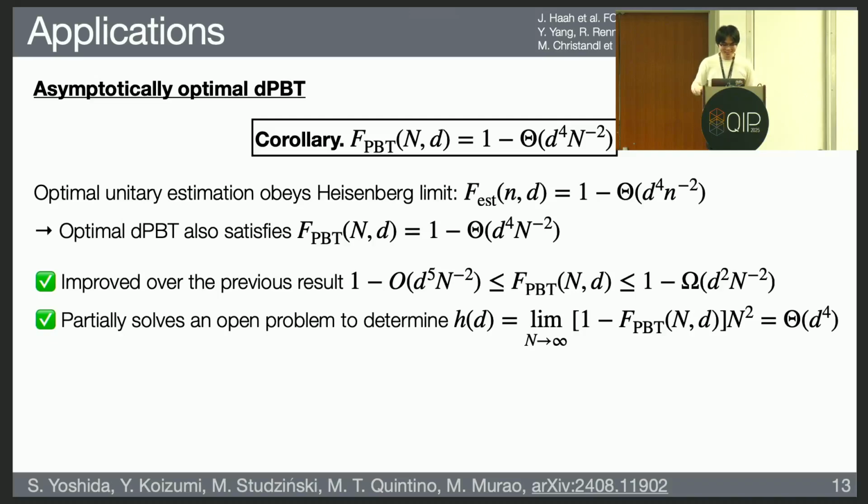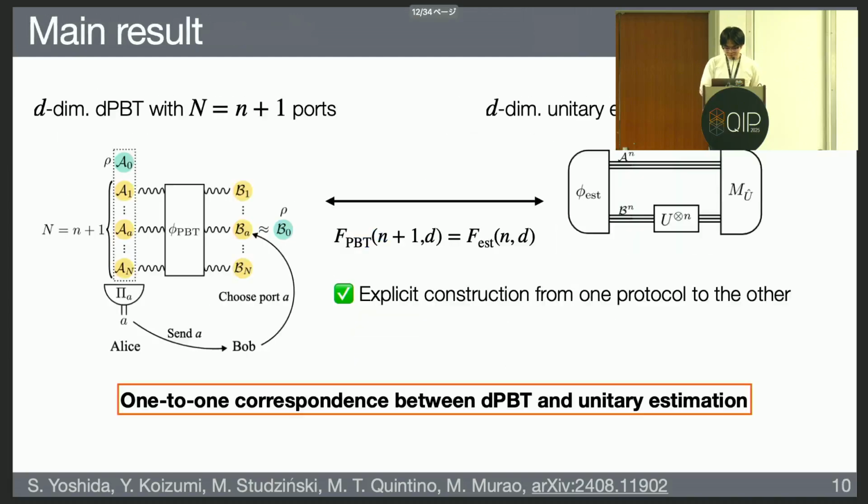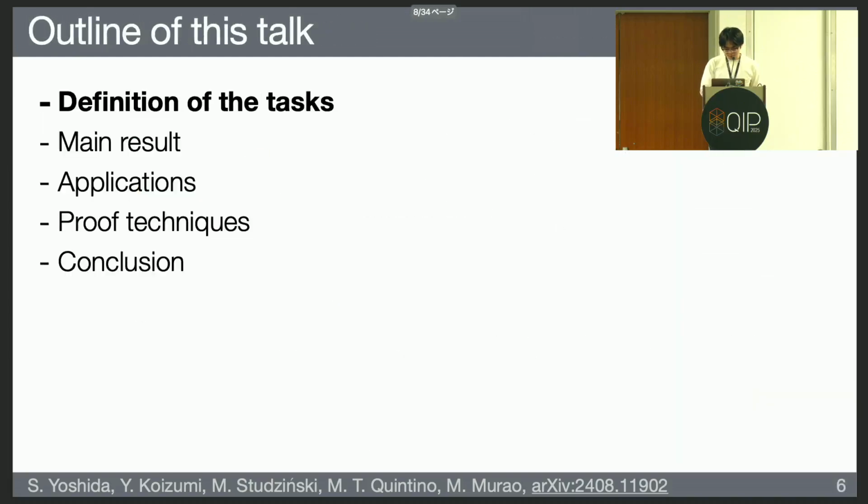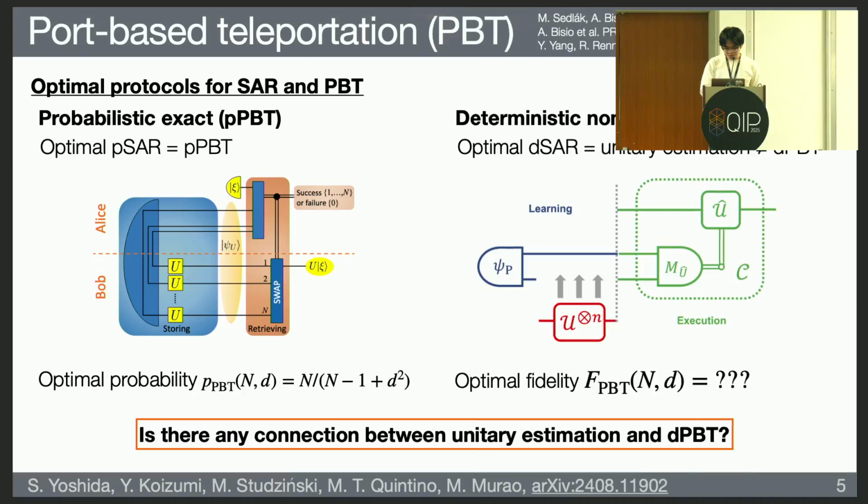Yeah, thanks. Maybe one good way to consider the conceptual similarity is to go back to the equivalence between universal programming and integer estimation. If you have port-based teleportation, you can implement universal programming. And if you have integer estimation, you can also implement universal programming. So by this connection, these two tasks are connected.